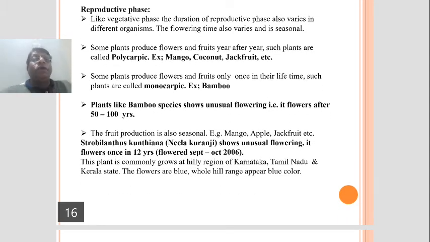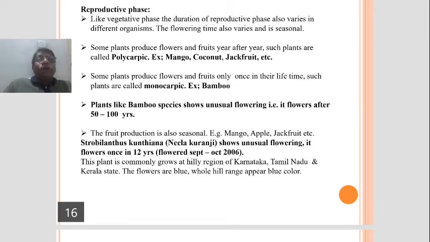Next, the reproductive phase. After the completion of vegetative phase or juvenile phase, the organism, the plant or animal, enters into a reproductive phase.